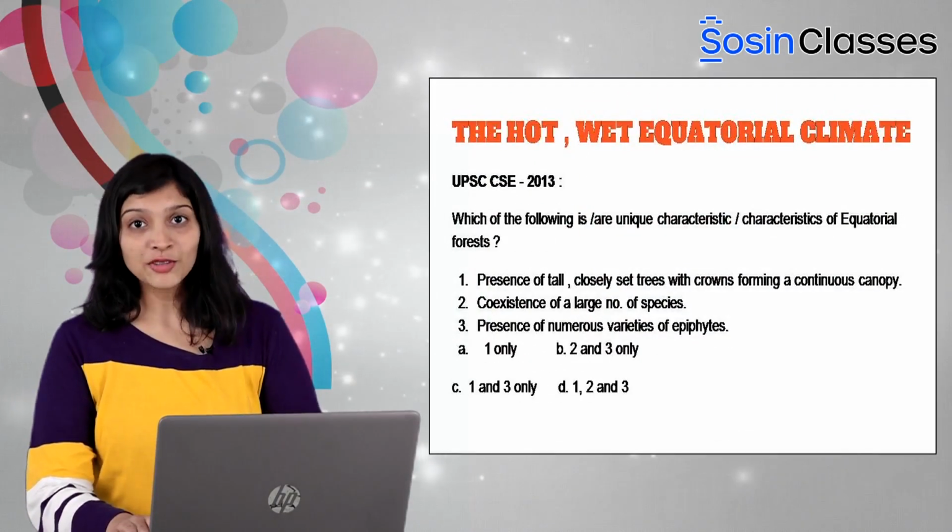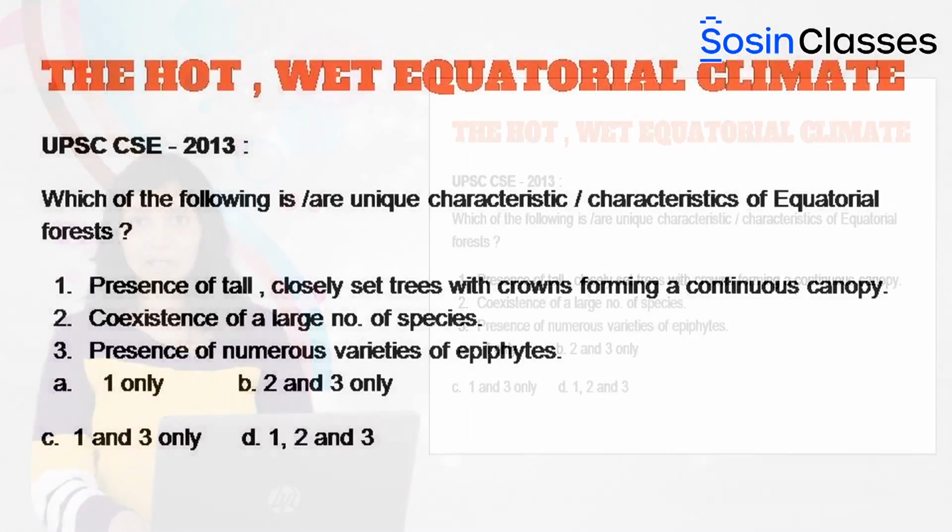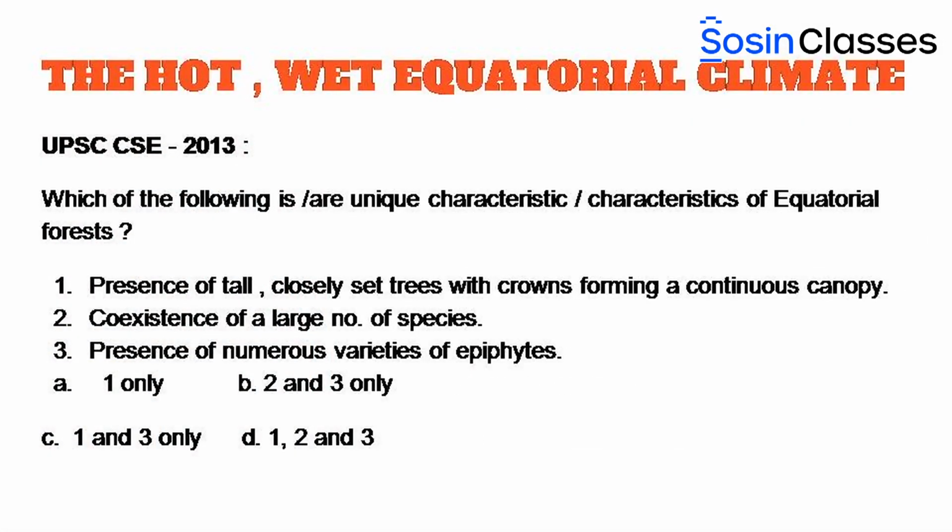So let us end this video session by looking at a question that appeared in UPSC CSE Prelims 2013. The question reads, which of the following is or are unique characteristic or characteristics of equatorial forests? The first one says, presence of tall, closely set trees with crowns forming a continuous canopy. We have already looked at this, that is, we have discussed the presence of tall hardwood trees and the fact that they are closely spaced forming thick canopies. So the first one is true.